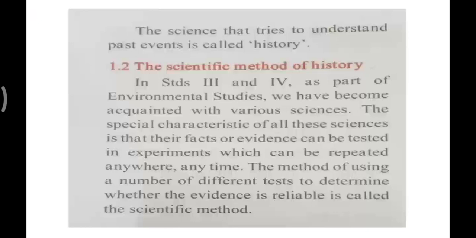The method of using a number of different tests to determine whether the evidence is reliable is called scientific method. So scientific method means a method of using a number of different tests or experiments to understand whether the evidence is really true or not. Okay, this is called a scientific method.